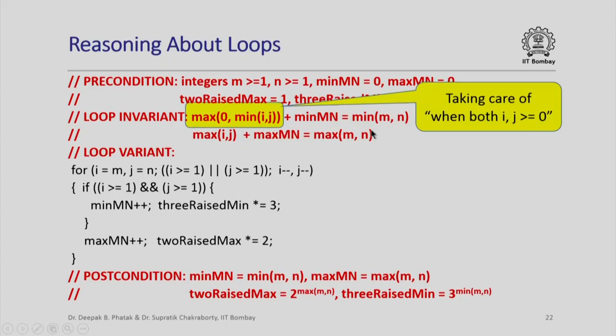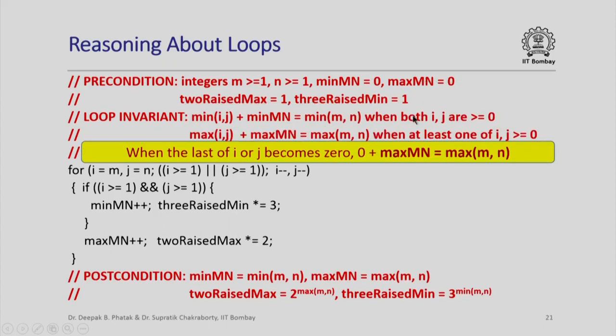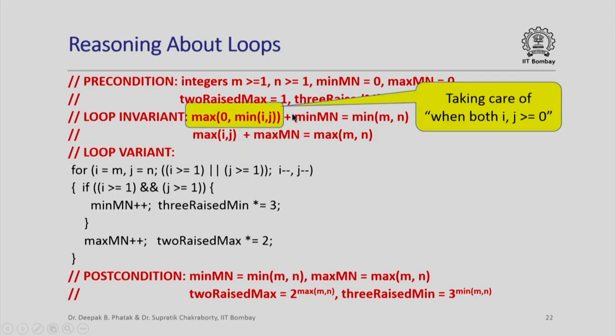Now we had this little complication here about when both i and j are greater than or equal to 0, then I can use this relation. How do we get rid of that? We basically can use something like this, saying do not let min ij fall below 0, cap it at 0. So this basically takes care of that little artifact when both i and j are greater than or equal to 0.